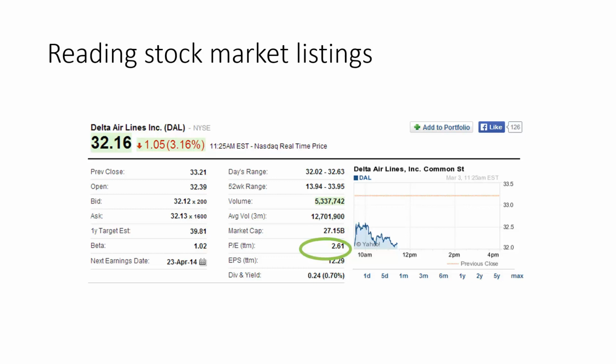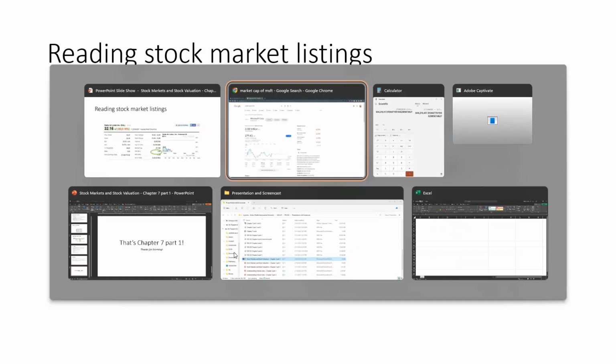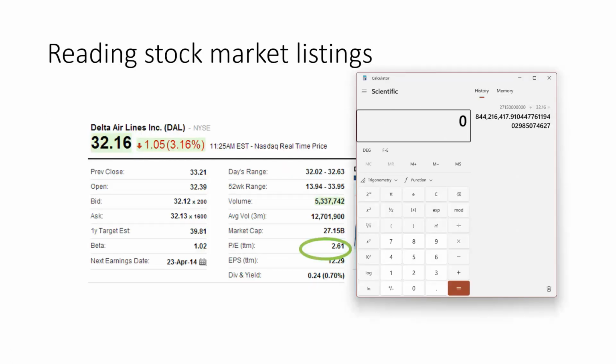And price to earnings is the price of Delta Airlines divided by this earnings per share. So we can see it through a calculator. The EPS of Delta Airlines is 12.29, right? And the price is 32.16. So 32.16 divided by 12.29 is 2.61, which is exactly what we see here. So this is the earnings per share, profit per share of Delta. This is the share price. So price to EPS is the price to earnings ratio.